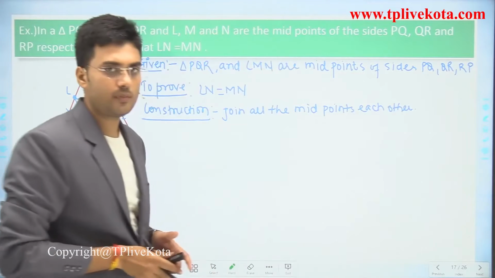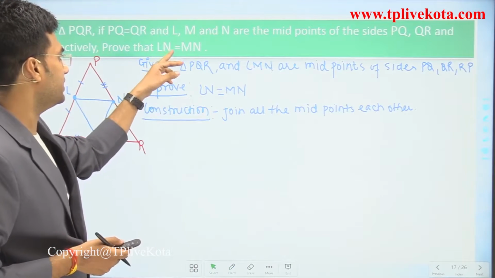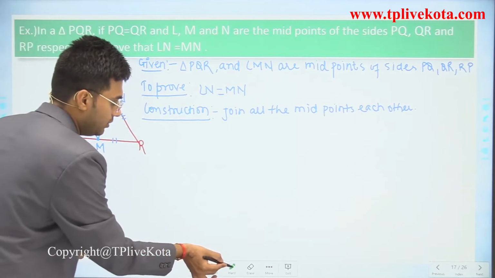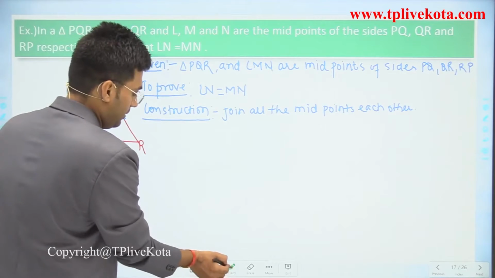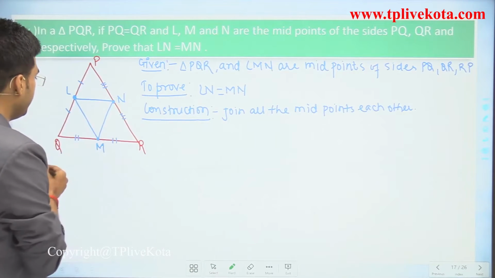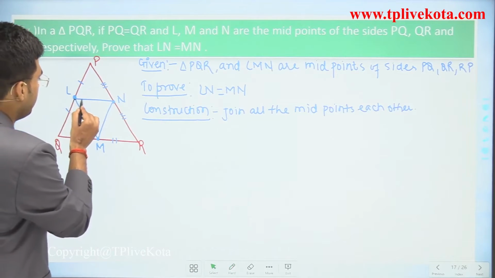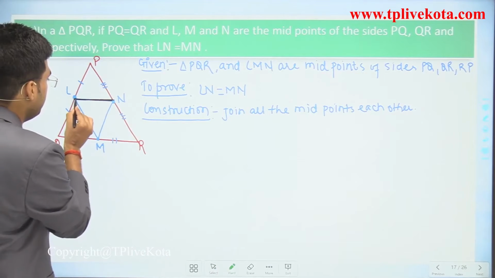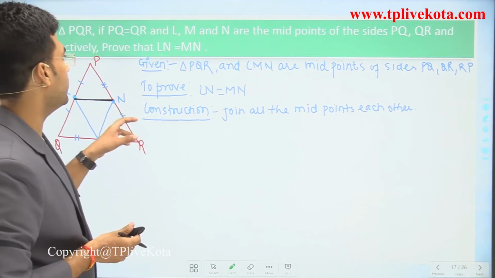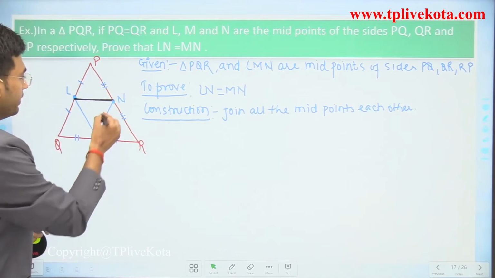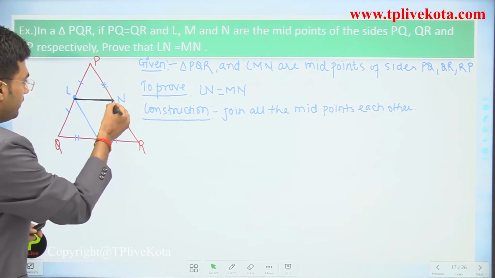Now we have to prove that LN is equal to MN. LN, where is LN? This is LN, and we have to prove that it is equal to MN.